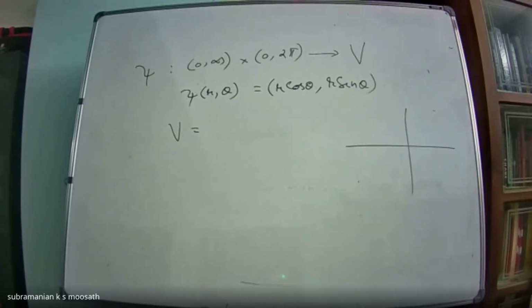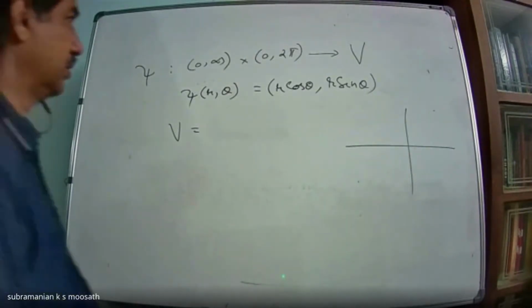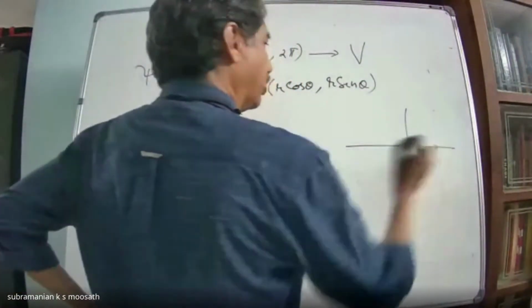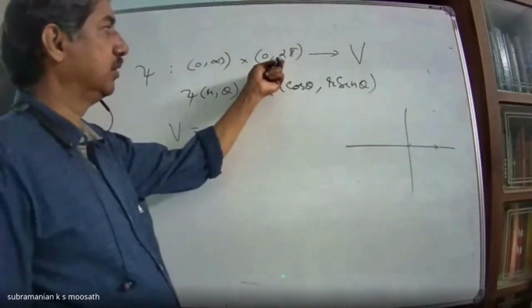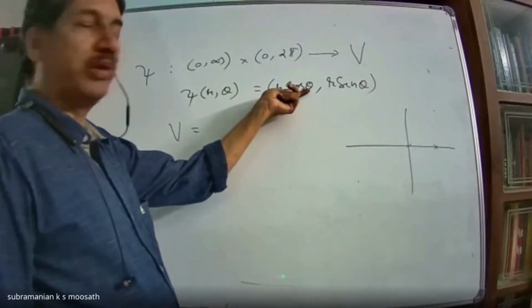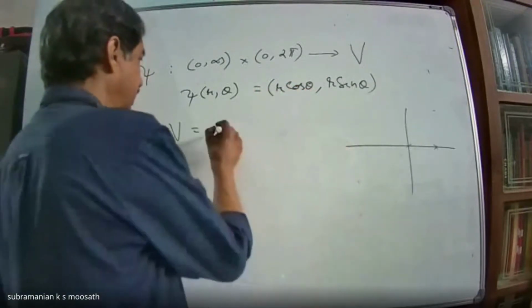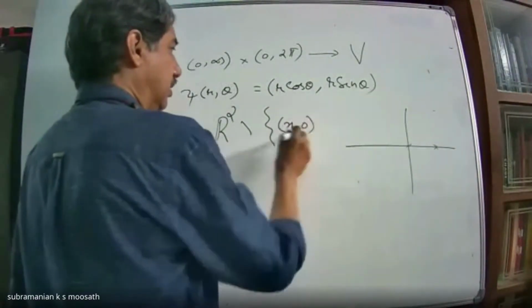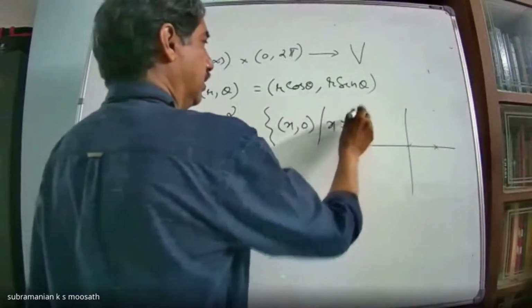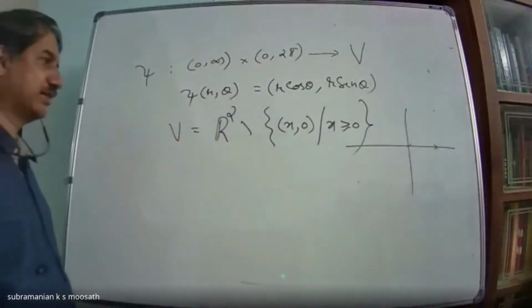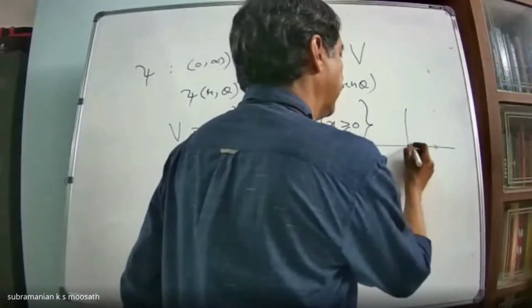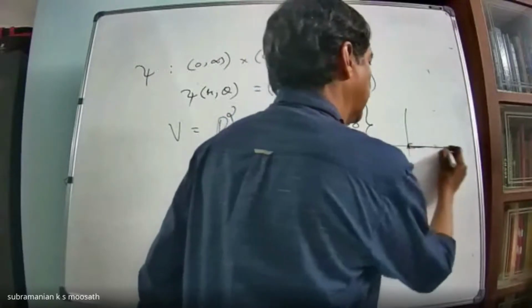So can you say what is this V? You are omitting this point. What about any point on the positive x-axis? Will it come into this? Because cos 0 is not there, cos 2 pi is not there. Therefore, this V is R2 minus the positive real axis, including x equal to 0, including this point, and removing this line.